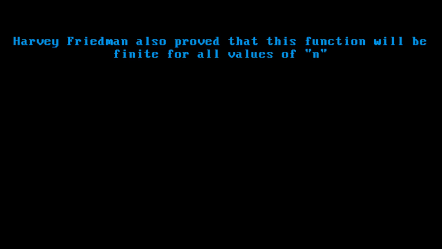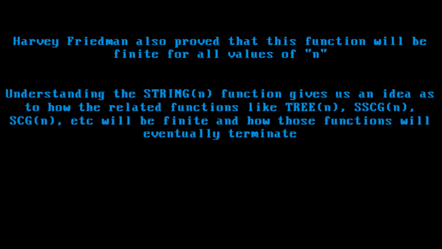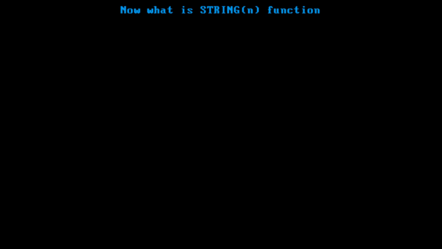Harvey Friedman also proved that this function will be finite for all values of n. Understanding the string n function gives an idea as to how related functions like TREE n, SSCG n, SCG n, etc. will be finite and how those functions will eventually terminate. Now, what is the string n function?